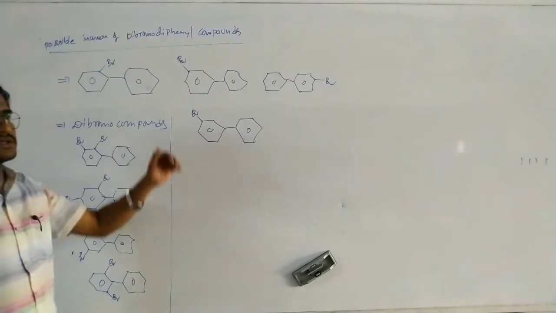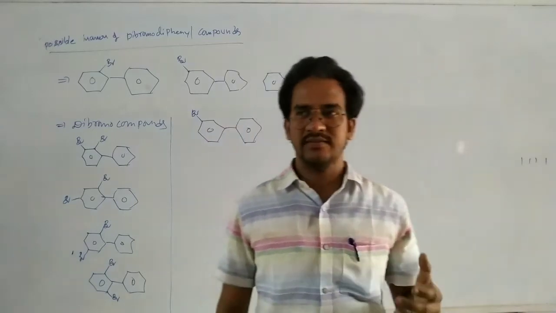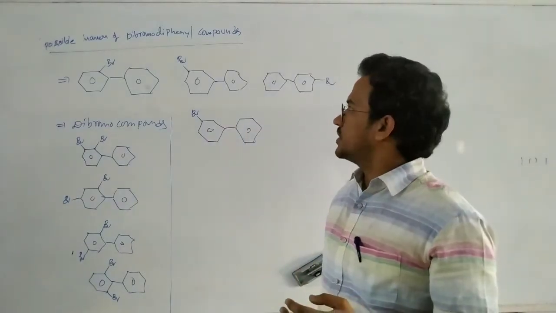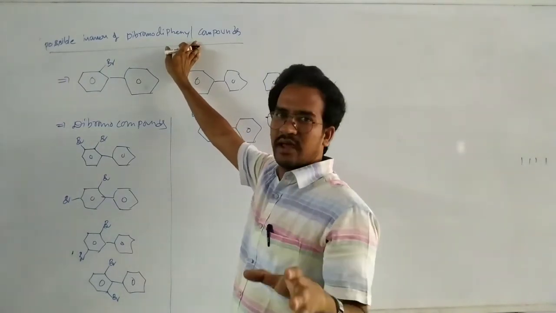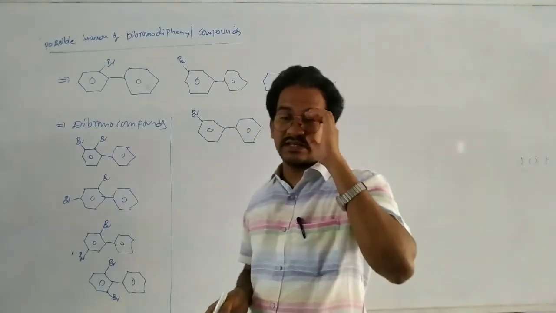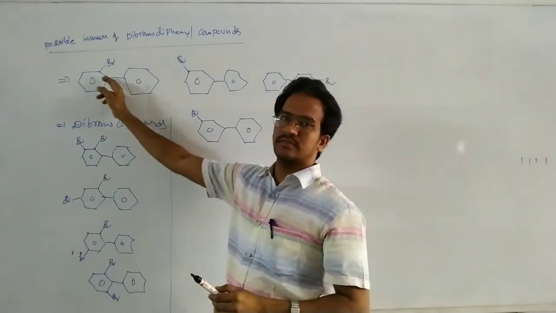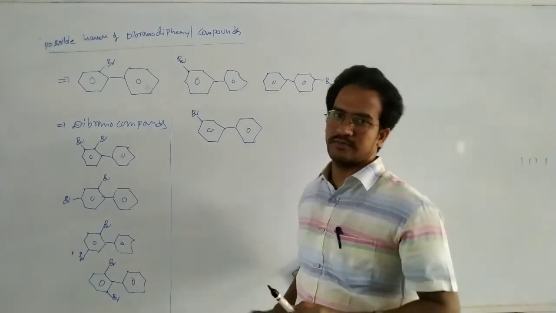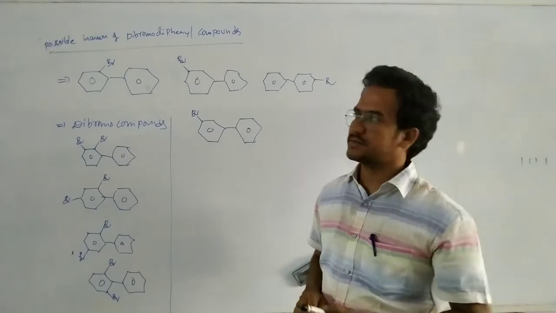So now here, you should write the dibromo derivatives of the diphenyl. Initially, without this bromine, this is the diphenyl. All positions are same. So first of all, let us write the monobromo derivatives. This is the 1,2 position, this is 1,3 position, this is 1,4 position. So these are the three possible monobromo biphenyls.